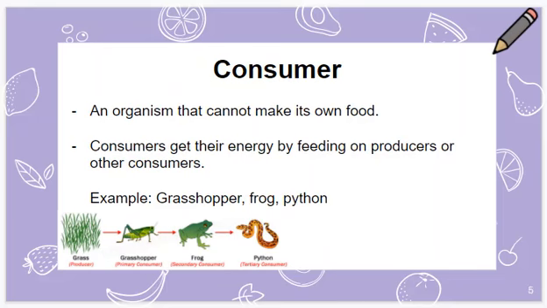Consumers are organisms that cannot make their own food, and they get their energy by feeding on producers or other consumers. In the picture below, grasshoppers, frogs, and pythons are all consumers. You can tell that they're consumers because there's an arrow pointing at them.